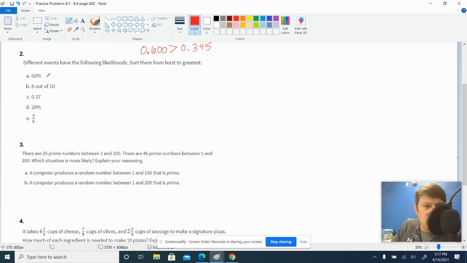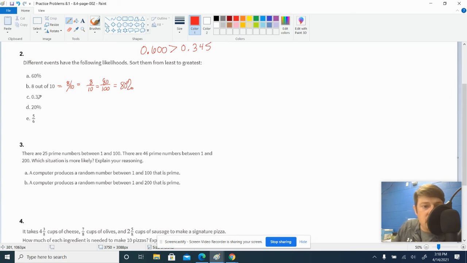So I don't have to do anything with 60%. I can leave it the same. I don't have to do anything with 20%. I can leave it the same. But I need to change 8 out of 10, which is this as a fraction, into a percentage. Okay, and that's pretty easy. 8 out of 10 is the same as what? As a per 100. It's 10 times bigger, so this is the same as 80%, which I already know is bigger than 60.